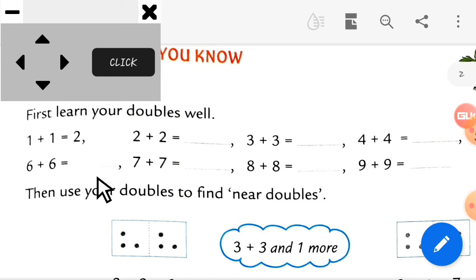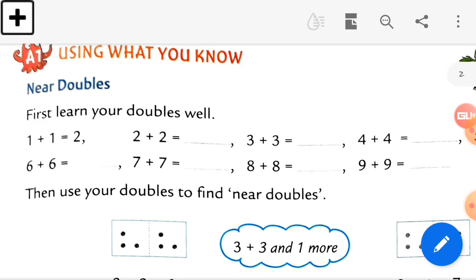Let's go for the next number. Which is the next number? Yes, 7 plus 7. So, how much is it? 7 plus 7? It's 14. Okay. Your answer is 14. Now, here is 8 plus 8. So, how much is it? 8 plus 8? Yes, 16. 8 plus 8 is equal to 16. Now, next number, 9 plus 9. So, how much now? 9 plus 9? The answer is 18. 9 plus 9 is equal to 18.